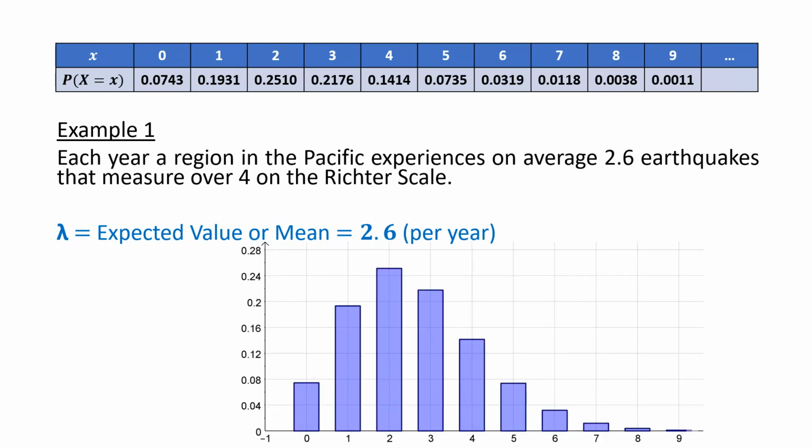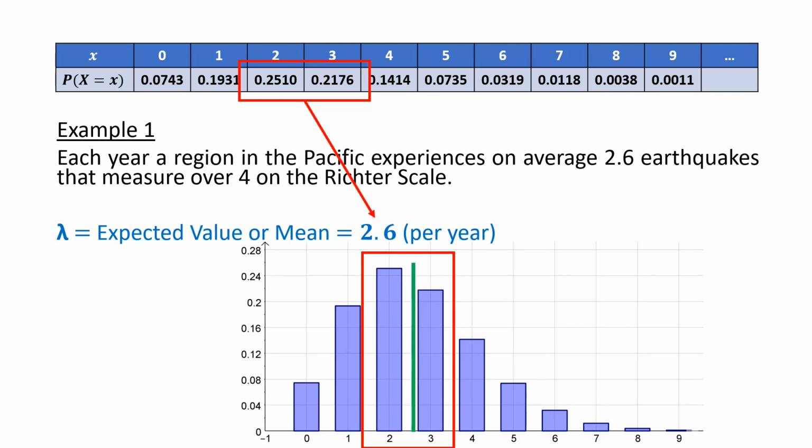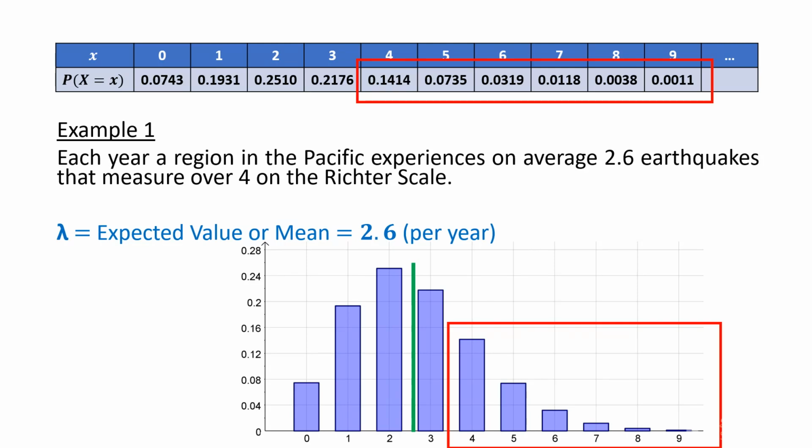Right, here's the probability distribution graph, which gives us a visual representation. Notice the most likely probabilities are somewhere between 2 and 3. That's because lambda is 2.6, and it should be the most common, somewhere between 2 and 3. I like to add on my average onto my graph to visualize it. And notice also that the probability drops off and becomes very, very small as we get further up. As we get to 9, 10, 11, 12, 100 earthquakes, the probability is pretty much 0.